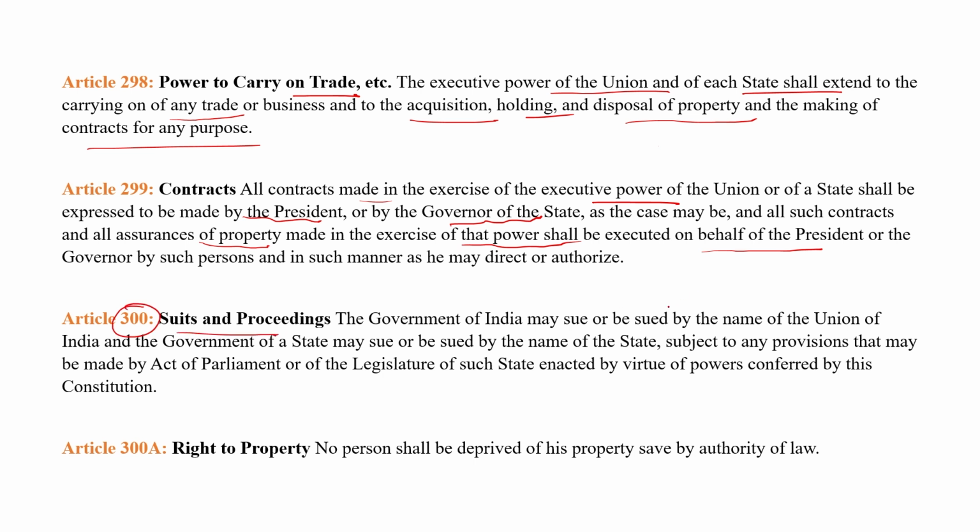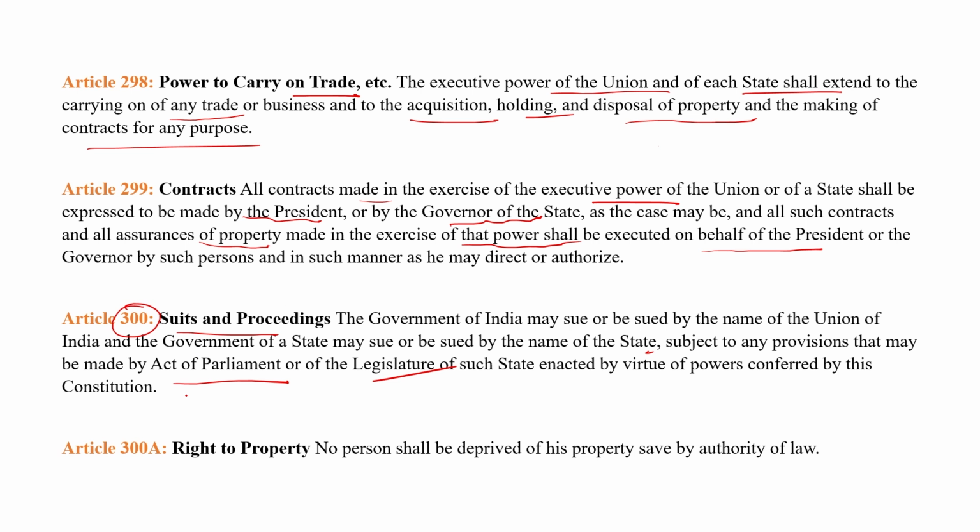Article 300 explains suits and proceedings. The Government of India may sue or be sued by the name of the Union of India, and the government of a state may sue or be sued by the name of the state, subject to any provision made by an Act of Parliament or of the state legislature. It means the central government is sued by the name of the Union government, and the state government is sued by the name of the state.